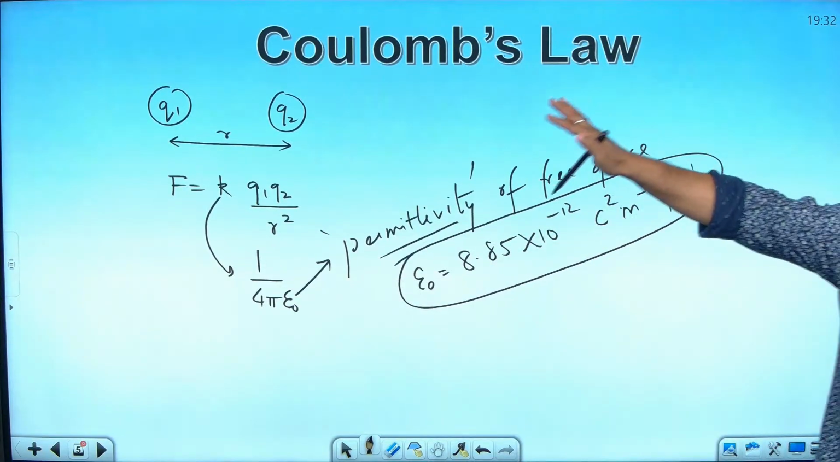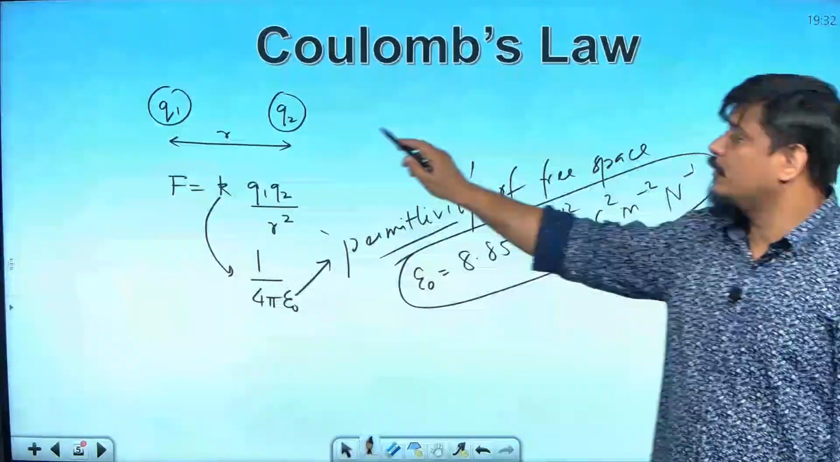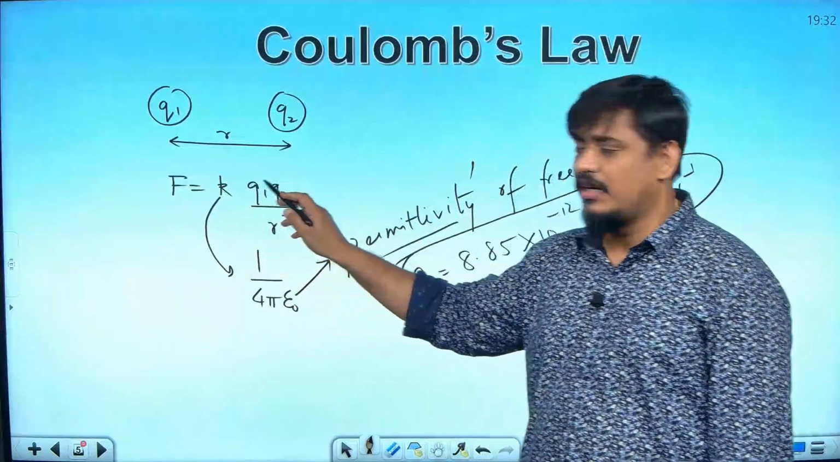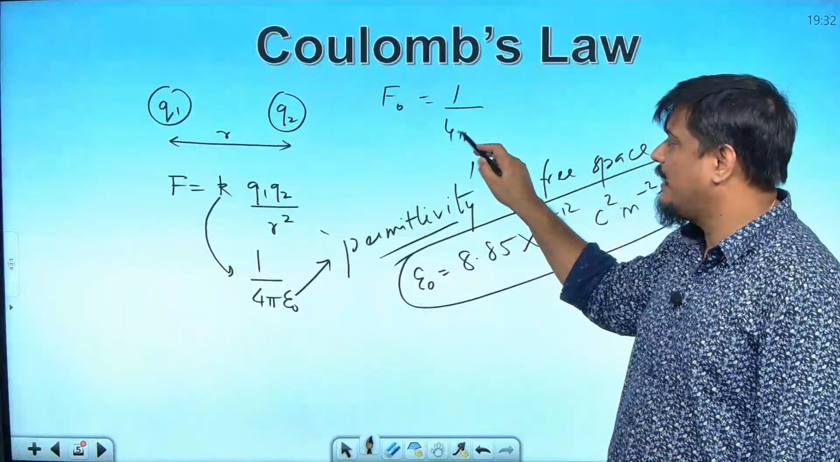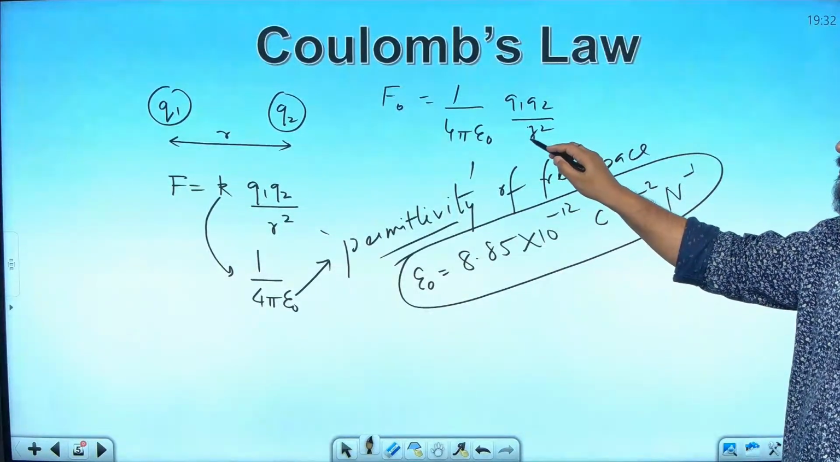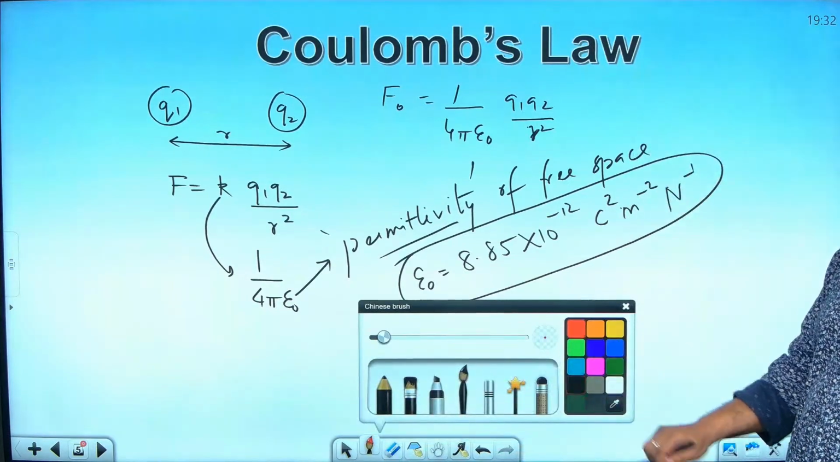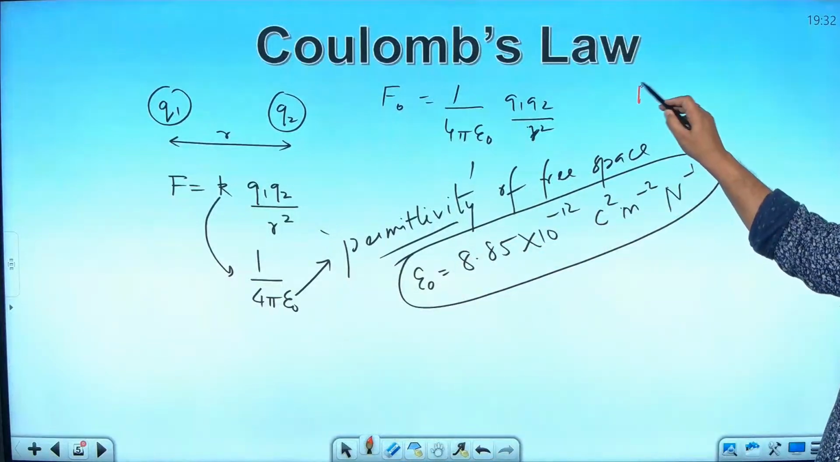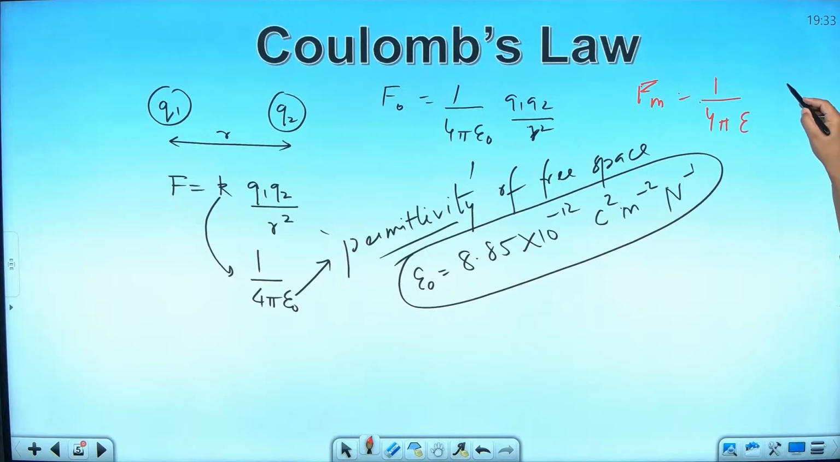If you keep both these charges in some medium which has some permittivity epsilon, then the force between them, this is the force when there was no medium, that is F naught, was 1 by 4 pi epsilon naught into Q1 Q2 by R square. What if there is a medium between them? You can take the medium as something which has a permittivity of epsilon. Then Fm will become equal to 1 by 4 pi epsilon of the medium into Q1 Q2 by R square.